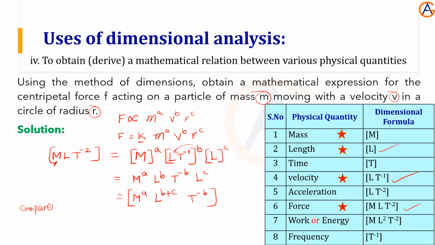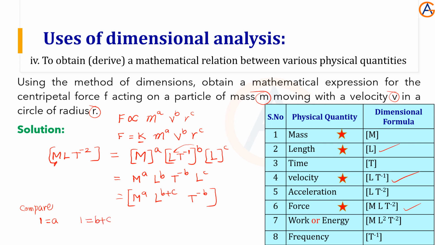On the left hand side, m power 1, and here m power a, so 1 equals a. Now compare L: power 1 equals b plus c.